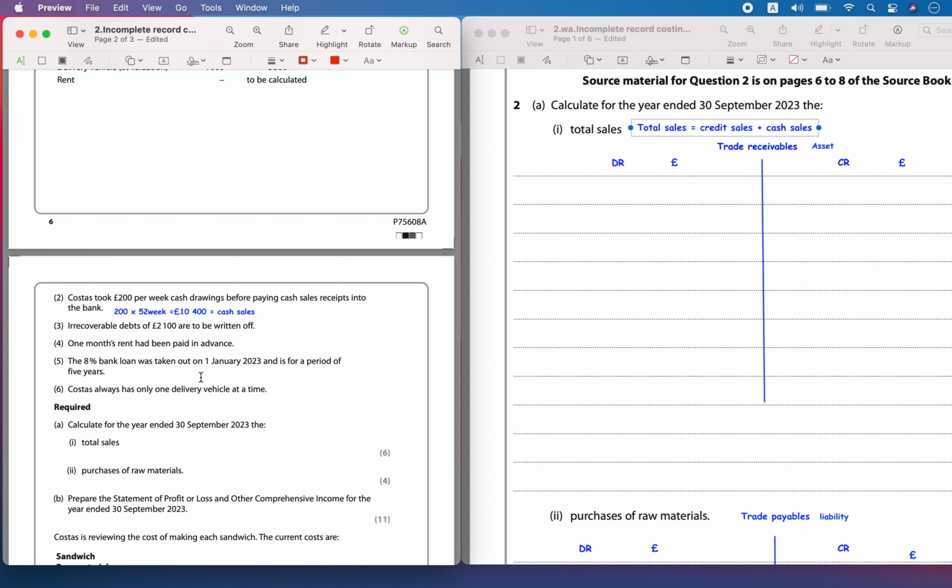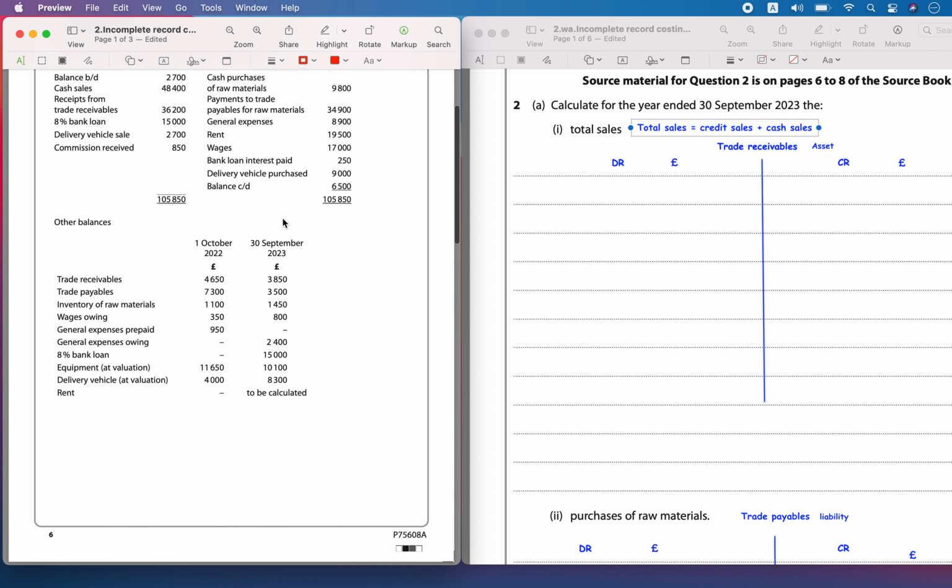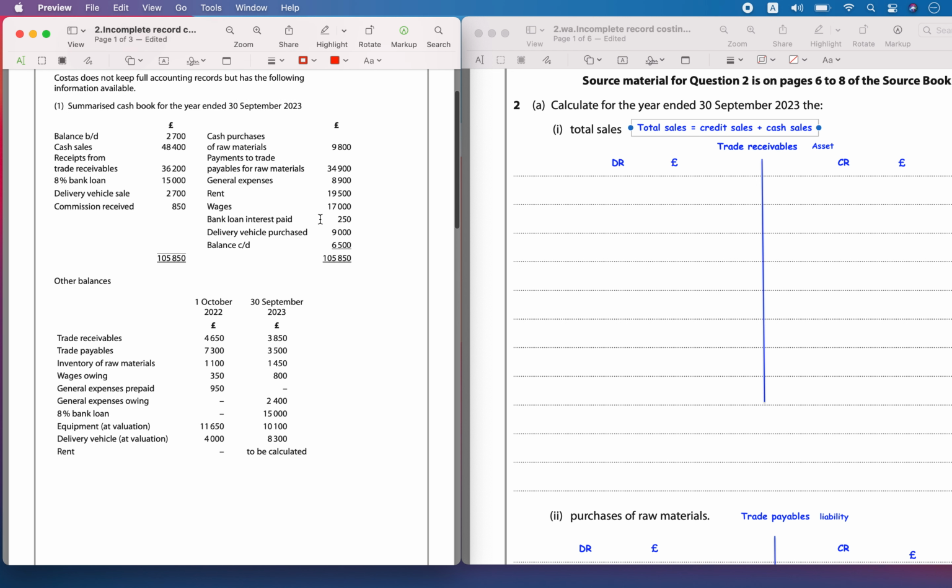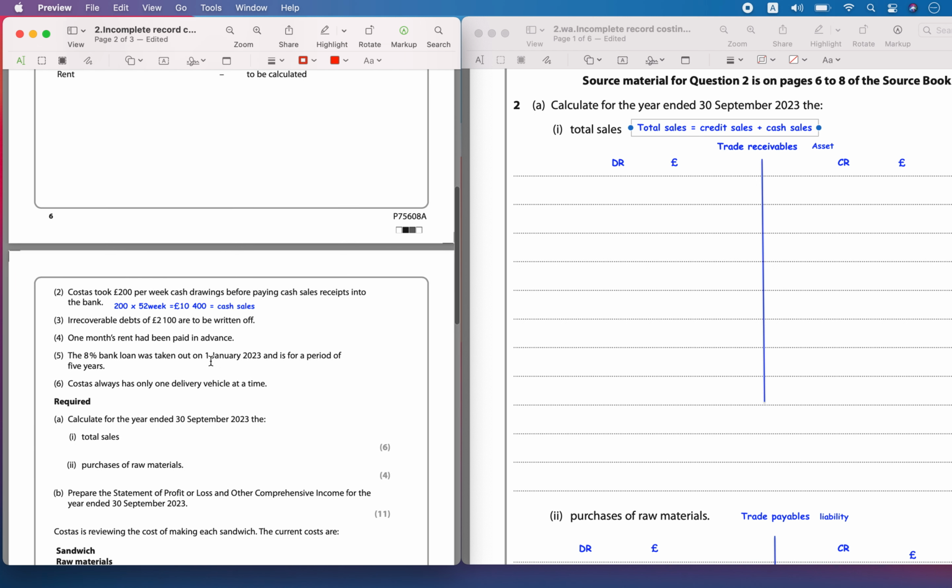And then irrecoverable debt 2,100 was written off, so we have to adjust for trade receivables. Then 1 month's rent had been paid in advance. At the beginning there was no balance, but at the end we have to calculate. They had paid a rent of 19,500, and he is saying 1 month rent has been paid in advance.